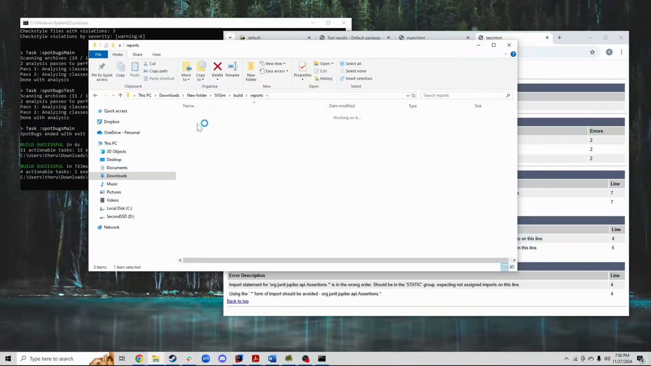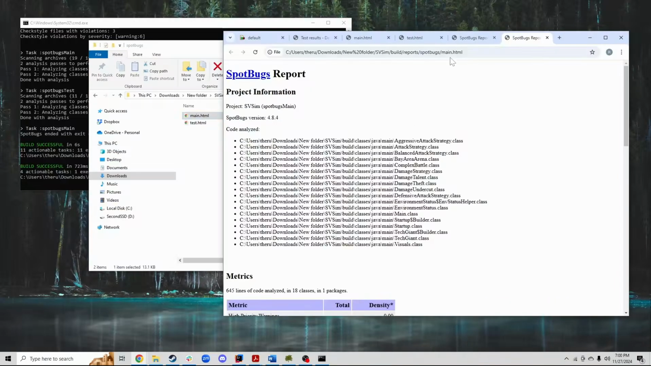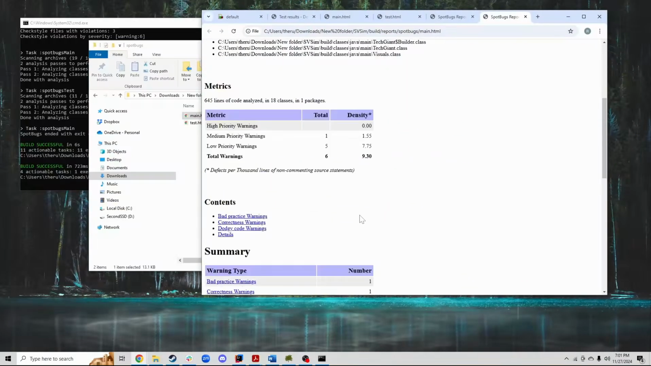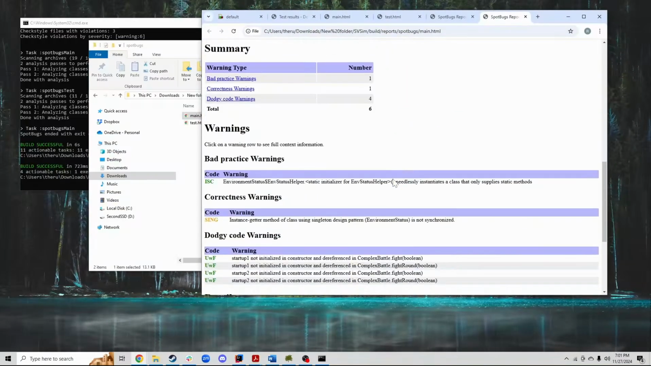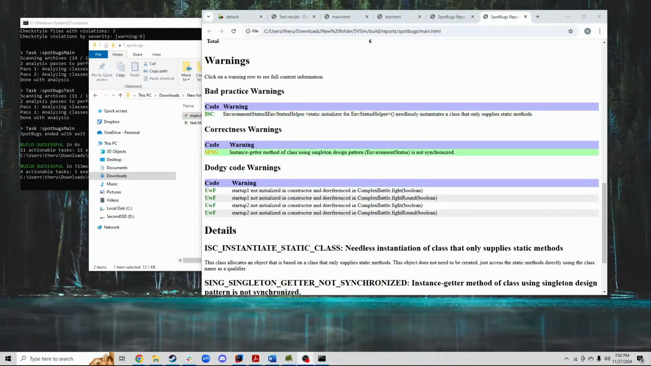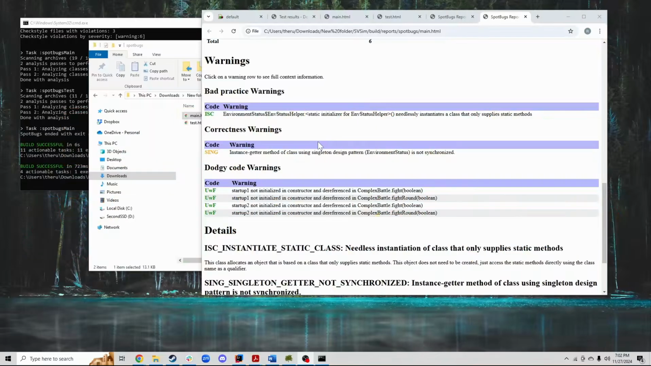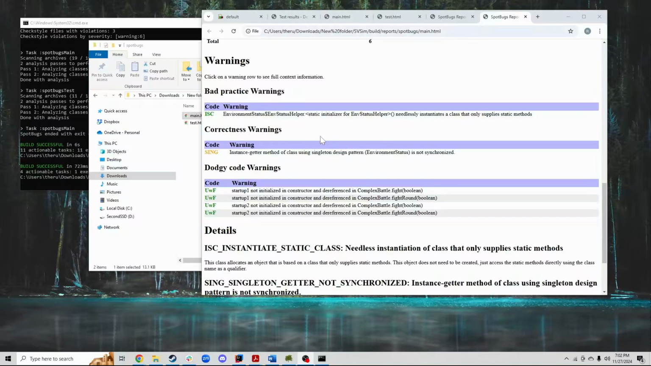And then for SpotBugs, in the test classes, there are no warnings. In the main classes, we have 6 warnings. So SpotBugs does not like the implementation of the singleton design pattern. I am implementing the Bill Pugh singleton implementation. It's fine. It works. I'm doing it the way that he recommended doing it. It doesn't like it.